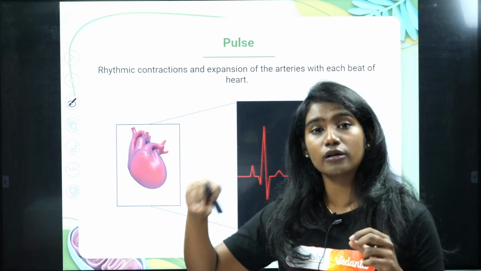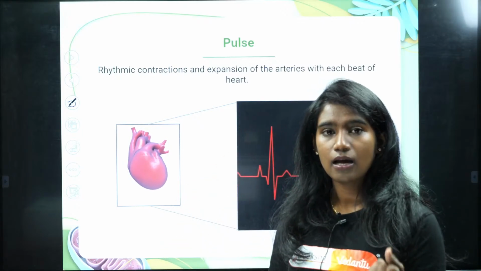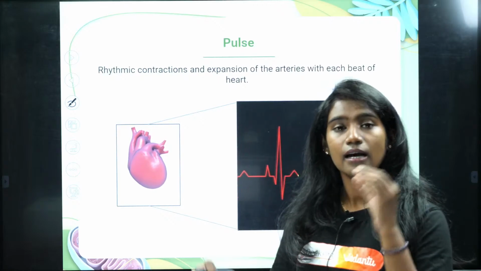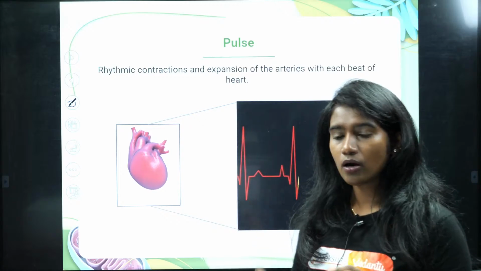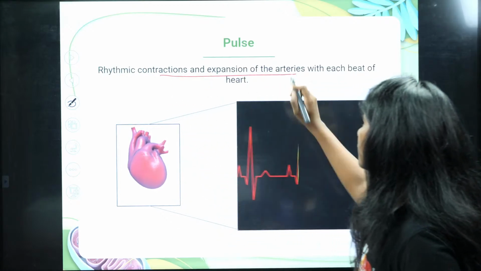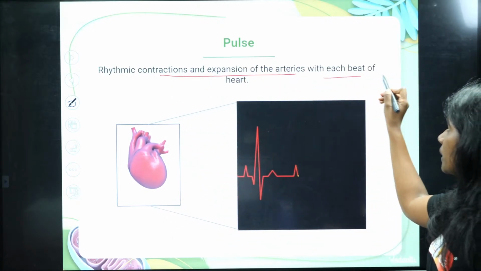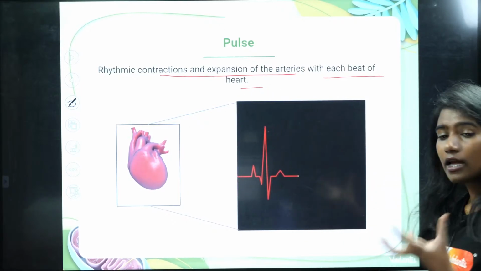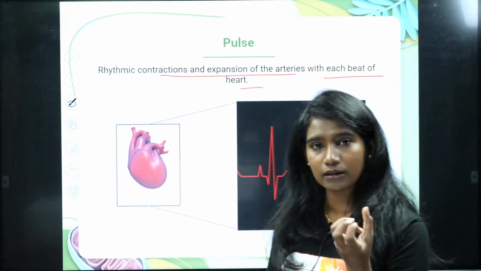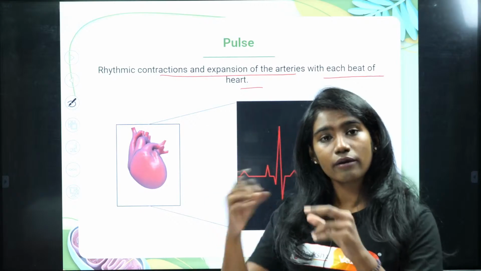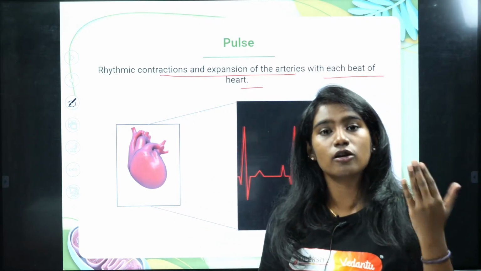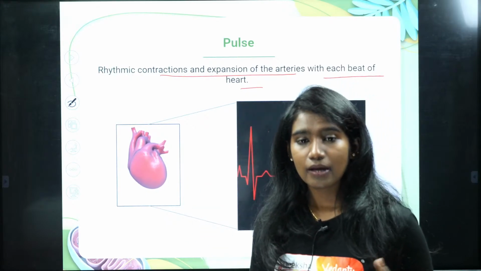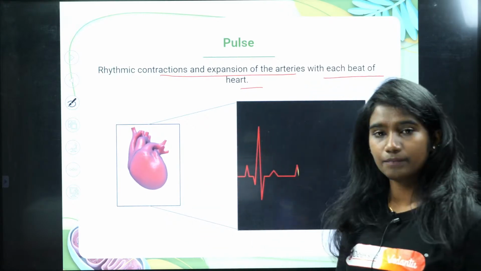It is not a continuous flow. The heart pumps, it contracts and relaxes. That time there will be a certain fashion that is followed in the artery also. See here, the rhythmic contraction and relaxation of the artery with each beat of the heart. Even when the heart pumps, the blood comes out. So even in the artery, there will be certain contraction and relaxation in order to facilitate the flow of the blood. That is called as pulse.